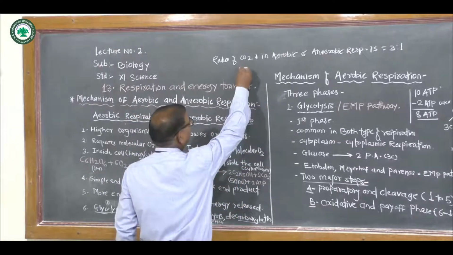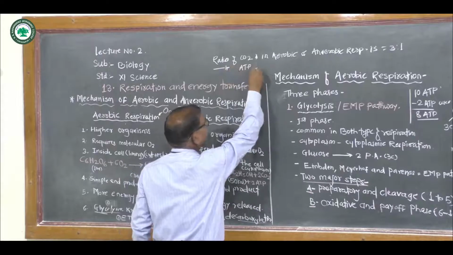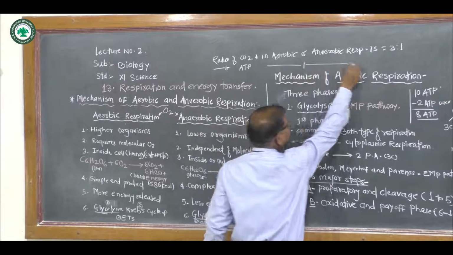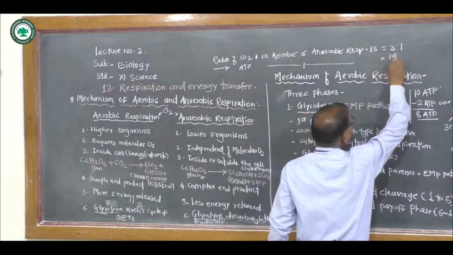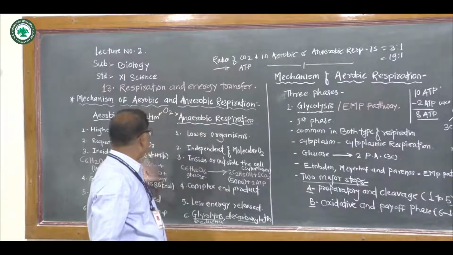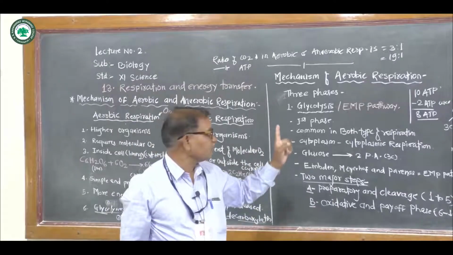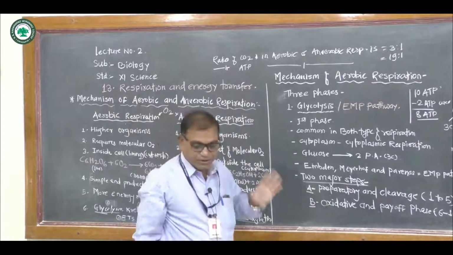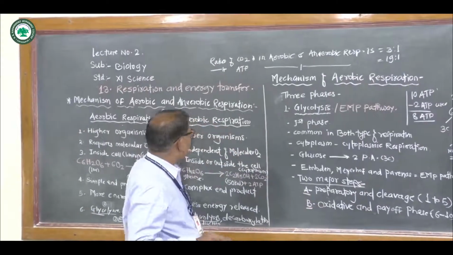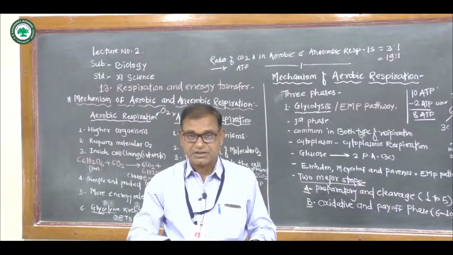Now, the ratio of ATP synthesis in aerobic and anaerobic respiration is 19:1, because there are 38 ATP in aerobic respiration and only 2 ATP in anaerobic respiration, which means 19:1. That is the most important point. Okay, now in this way we complete the first step in the mechanism of aerobic and anaerobic respiration. Thank you.